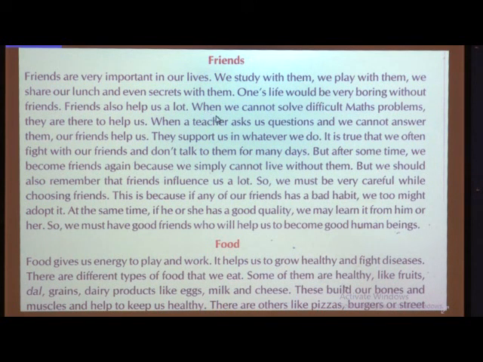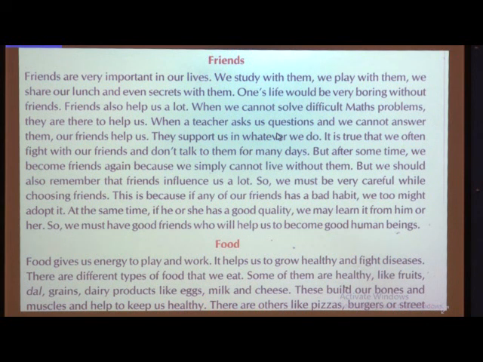So friends even solve our problems in the studies also. When a teacher asks us questions and we cannot answer them, our friends help us. Children, these things we experience in the class. Suppose one boy is sitting in front and the other friend is at the back. When the teacher asks the questions, what do you do? If your friend is not able to answer in front of the teacher, what do you do at the back? You will go on prompting him, hey, tell this answer, I know this answer.